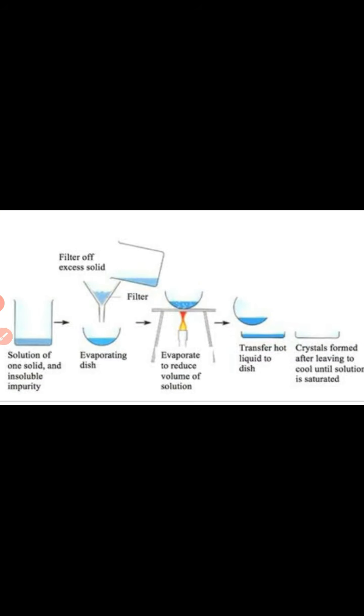Here is the diagram of crystallization. First, the solution has solid insoluble impurities. First we separate the impurities from the solution. It's a filter. The impurities and solution are separated by the filter.